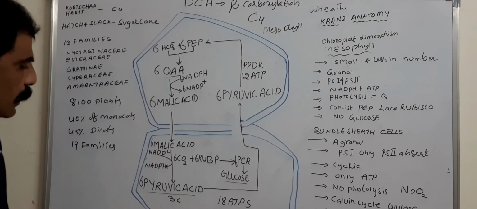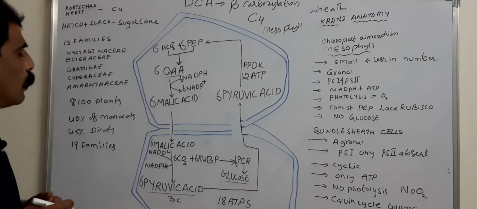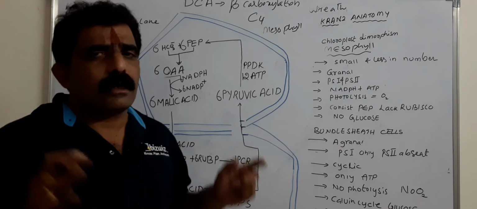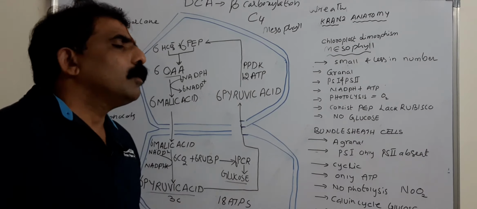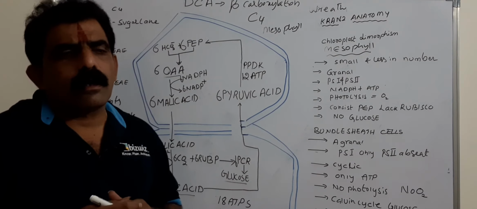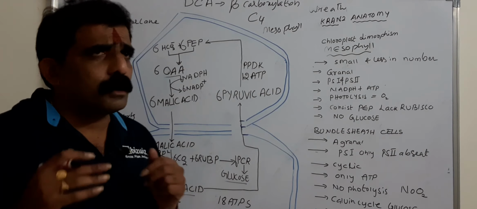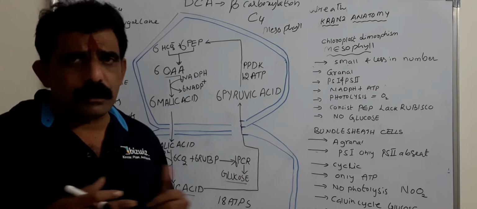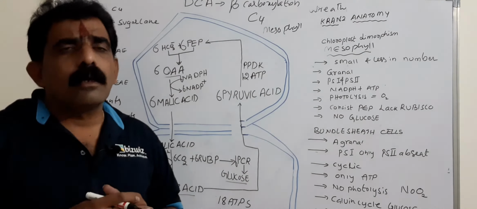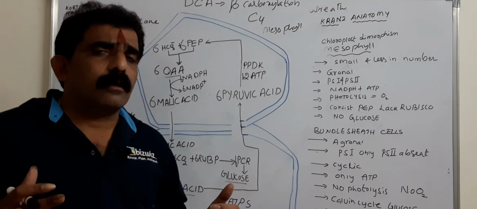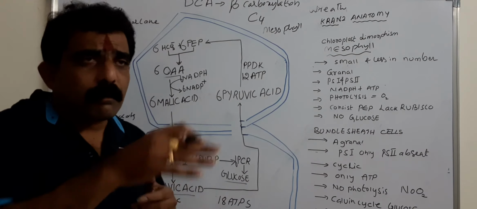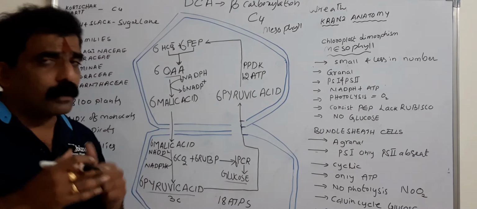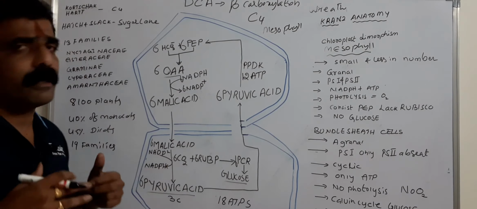We know this calculation from the C3 cycle. So in total, for the reduction of 1 carbon dioxide, or for the occurrence of 1 C4 cycle, or for the production of 1/6 part of the glucose, how much assimilatory power is required? What is the assimilatory power? ATP and NADPH. What is the assimilatory power unit for C4 plants? For C3 plants, it is 3 ATPs and 2 NADPH. For C4 plants, how much assimilatory power is required to reduce 1 carbon dioxide is the question.